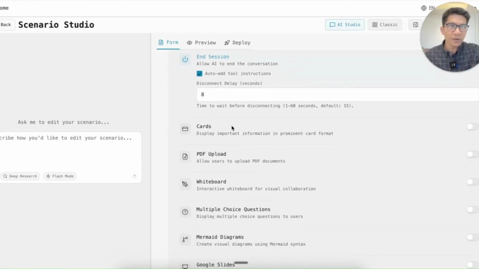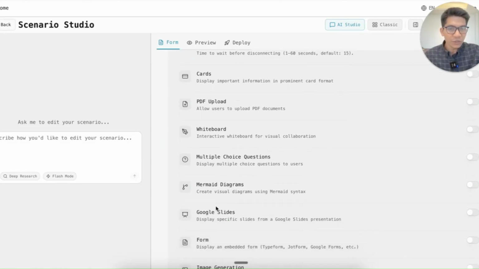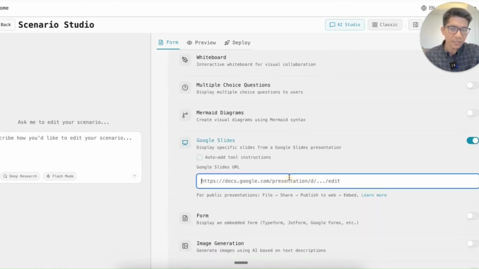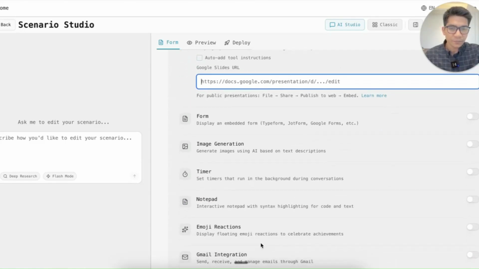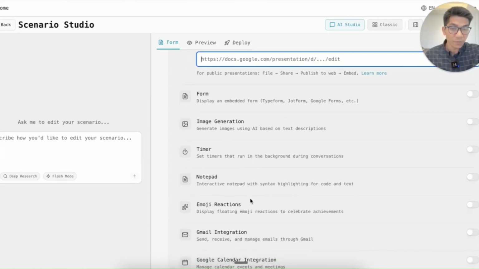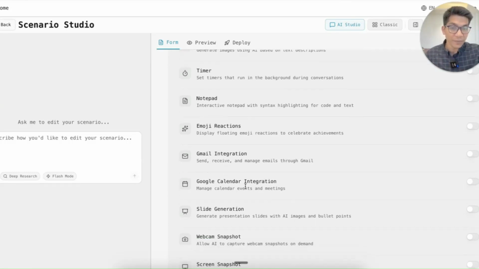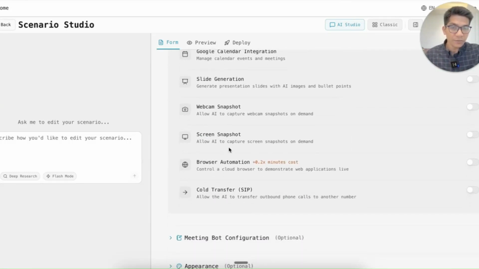The card one will write down things on the card. It's really helpful in teaching someone. MCQ and all I already showed you. Google Slides is pretty helpful, like you can attach a link to Google Slides here. An agent can use it to communicate its point, like doing training or even doing a product pitch. It's super helpful. Image is generally helpful in the role play case. Emoji you should use a lot if you're teaching a younger audience because they like it a lot from what we have seen. You could also give webcam and screen snapshot too.